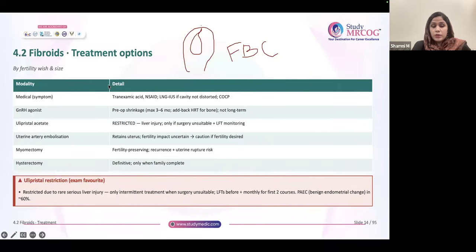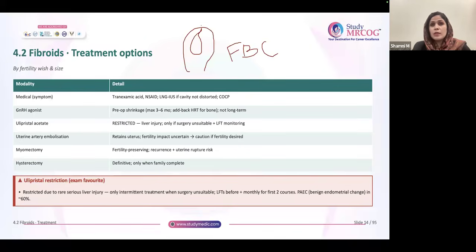Other treatment options of fibroid, this is also very important. Medical: you know that it is tranexamic acid to control symptoms like heavy menstrual bleed. If the patient is having pain and bleeding, you can give NSAID. If it's less than 3 centimeter, cavity not distorted, you can give LNG IUS. COCP is also another hormonal option for the treatment of fibroid.